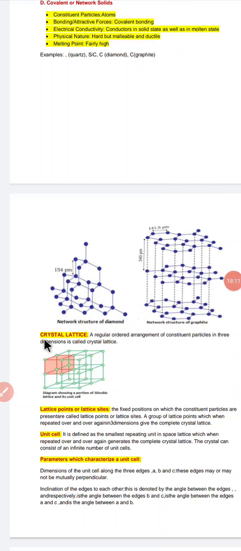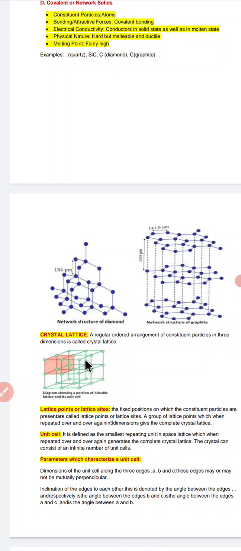After that, we will discuss what is called a crystal lattice. A crystal lattice is a regular ordered arrangement of constituent particles in 3 dimensions. As you could see in the adjoining diagram, we have a cube-like structure whose color is pink. These pink cubes are arranged one after the other, shown in green. When they are arranged one after the other, we get a crystal lattice.